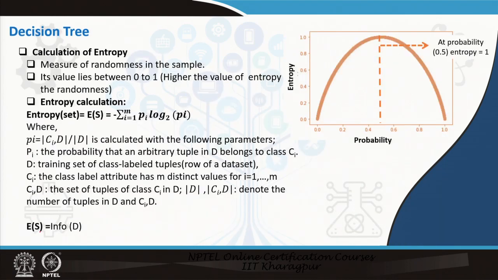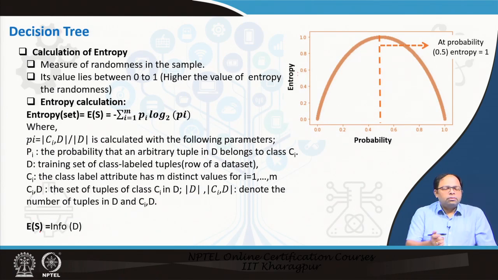So, when we are developing a decision tree, we first have to decide on what should be the decision point from where we should start. For that we have to calculate the entropy. Entropy is basically, when we split the data using any decision point, at a decision node or at the root node, what is the amount of randomness in the sample after the split.